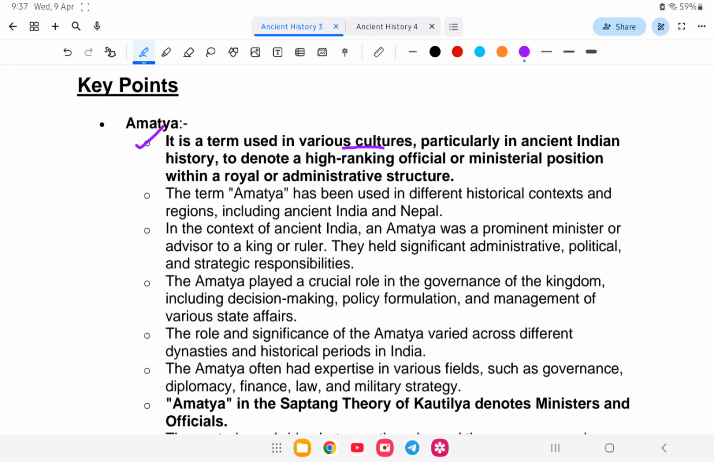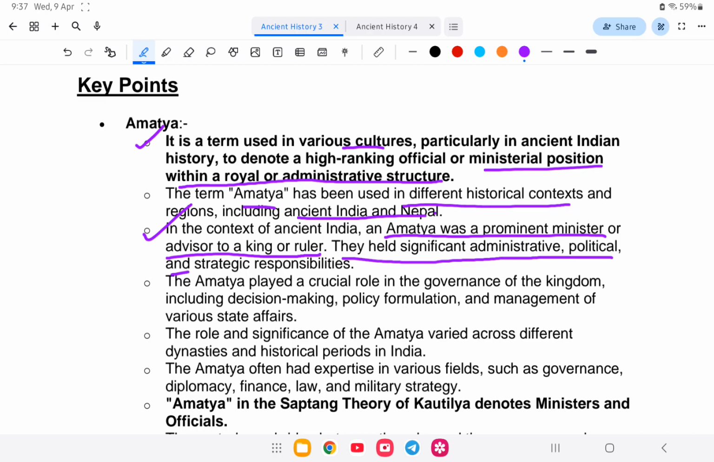official. It is used in various cultures, particularly in ancient Indian history, to denote a high-ranking official or ministerial position within a royal or administrative structure. It was used in different historical contexts in ancient India and Nepal. In ancient India, an Amatya is a prominent minister or advisor to a king or ruler. They held significant administrative, political and strategic responsibility and played a crucial role in the governance of the kingdom, including decision making, policy formulation and management of various state affairs.